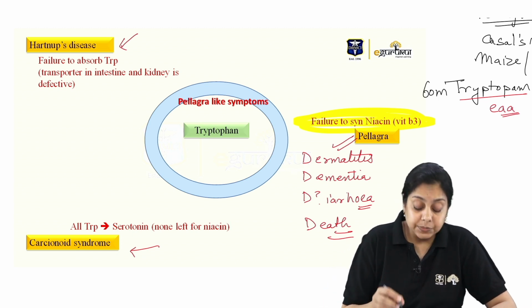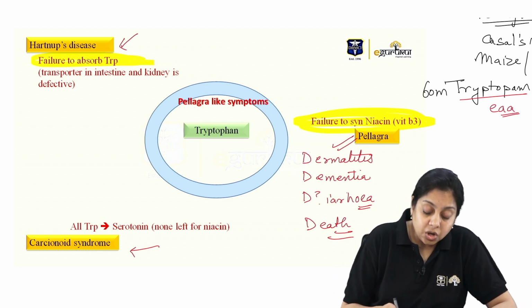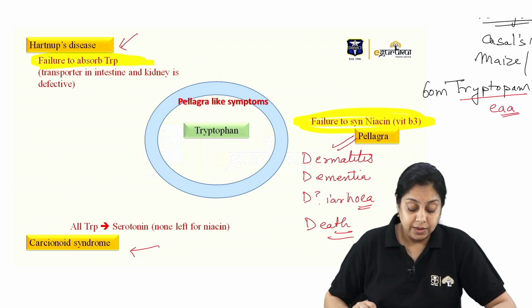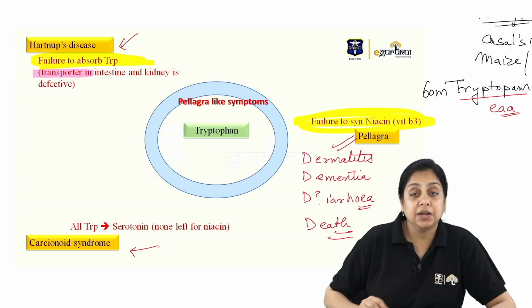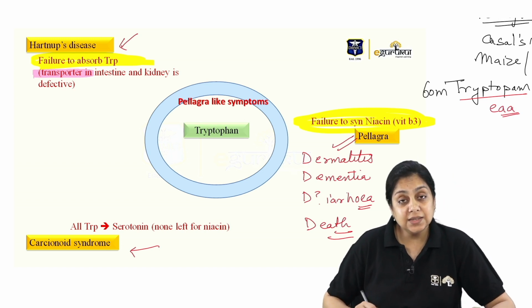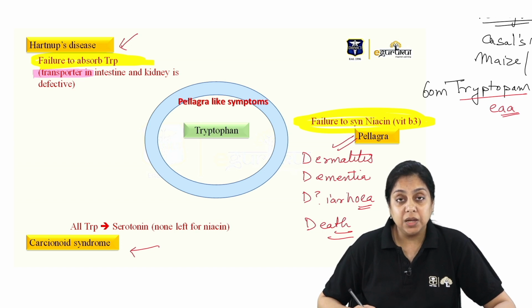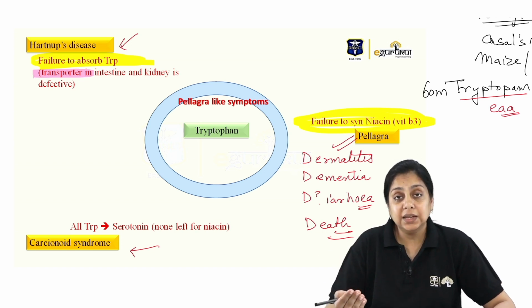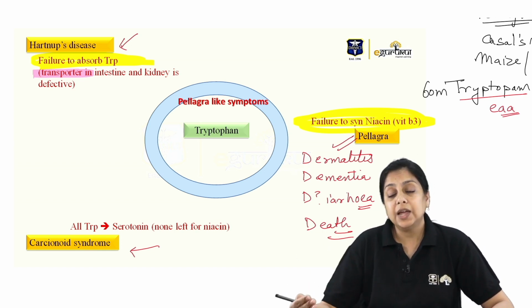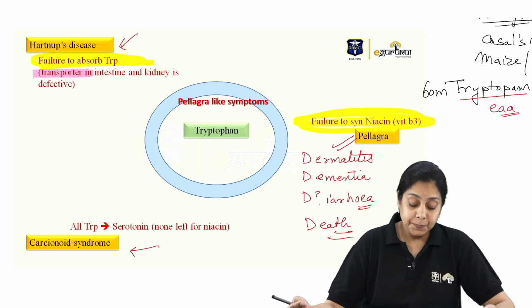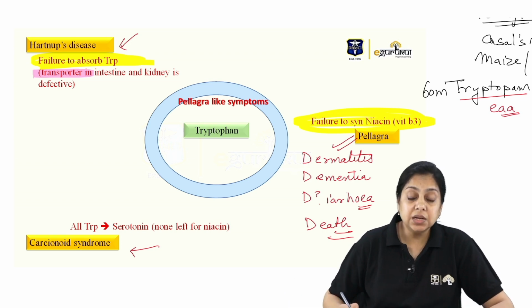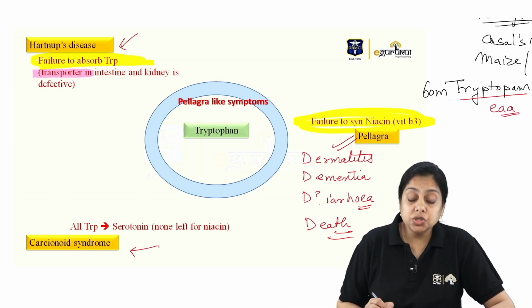In Hartnup's disorder, there is failure to absorb the tryptophan, right? Because what is defective? The transporter is defective. So tryptophan in the diet fails to be absorbed by the body. Hence the niacin cannot be synthesized, leading to the pellagra-like condition. So know the difference: what is causing Hartnup's disease, and what is causing the carcinoid syndrome, right?